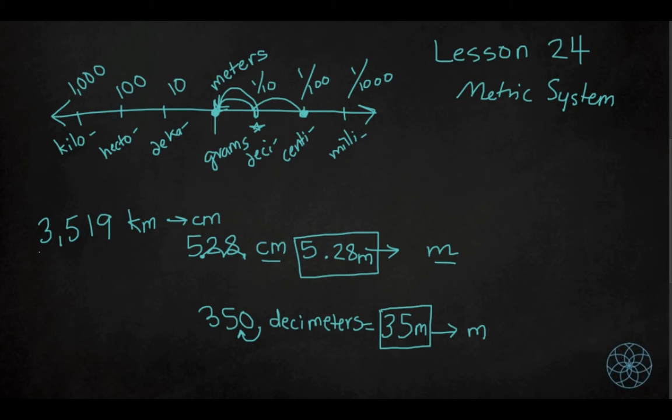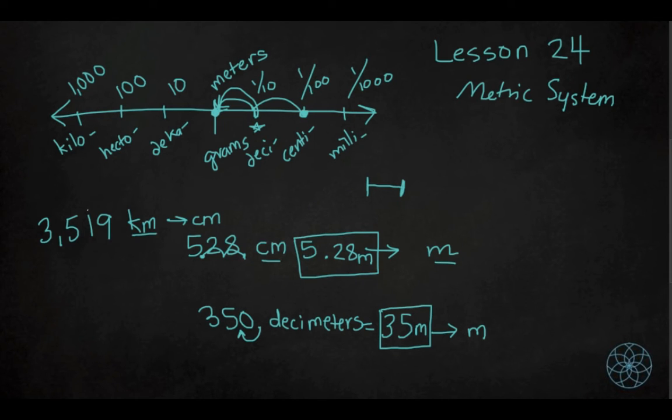So we have a pretty far distance, 3,519 kilometers. A kilometer is smaller than a mile, but you can kind of think of it as a mile. So really, really far, into tiny little centimeters, which is about this long, or about as wide as your finger. So that's going to be a really big number.